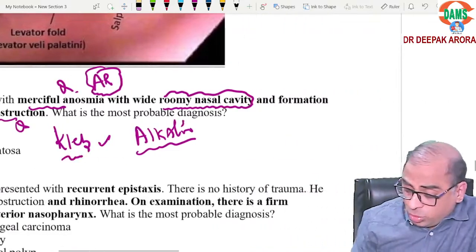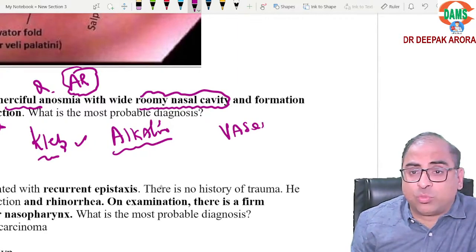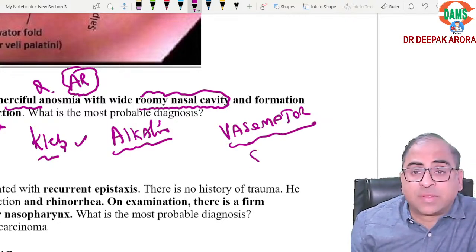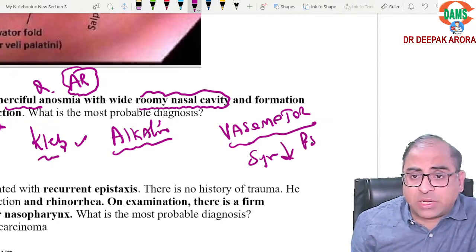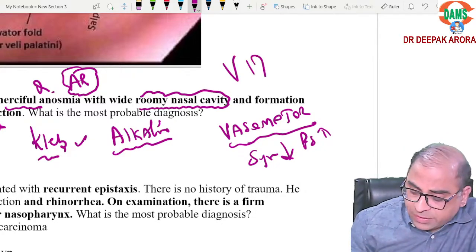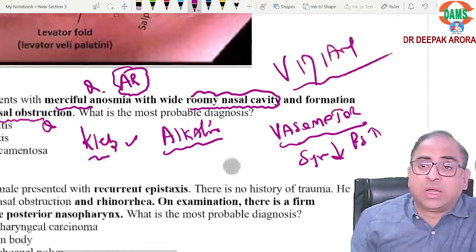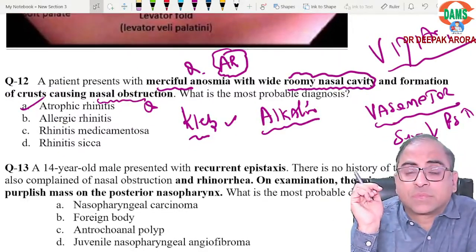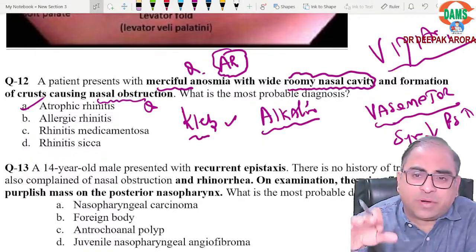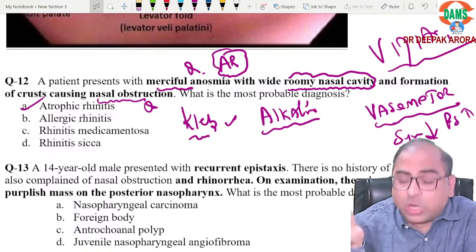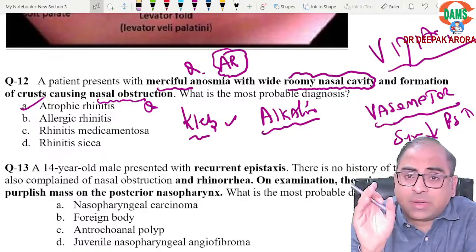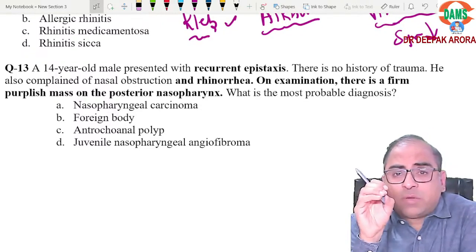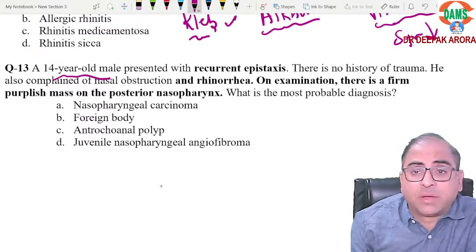They can also ask you about vasomotor rhinitis. What is vasomotor rhinitis? Sympathetic tone comes down, parasympathetic goes up. What do we do? We dissect a nerve known as the Vidian nerve. Vidian neurectomy. So these are the important keywords. In the nasal cavity, polyps, abscesses, rhinitis are very important topics. Clear? Coming to the last MCQ, a 14-year-old boy with this keyword.